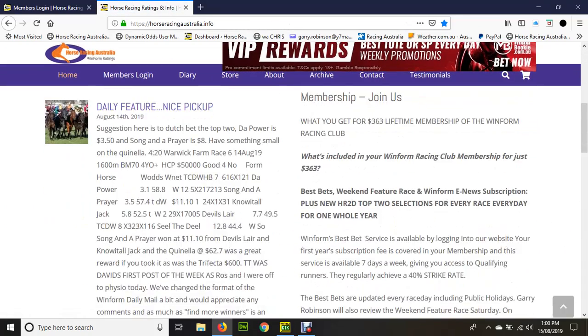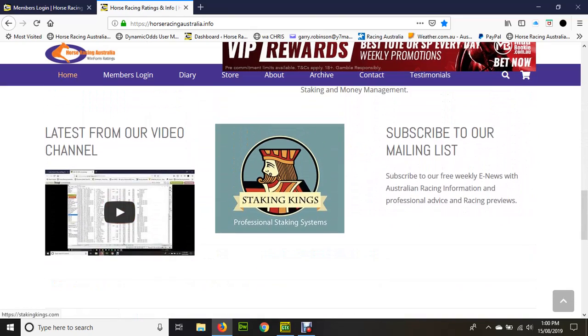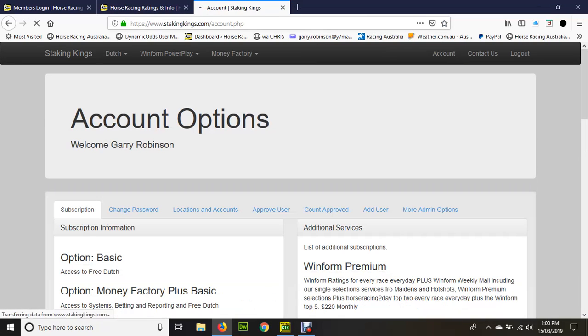And if you look down here, you can see there's a Staking Kings banner there. When you go through to Staking Kings, I'll just log into this to show you what's about. Okay, this includes Winform Power Play, Money Factory, and a Dutch betting plan, which costs you only $9.95 for a whole year.